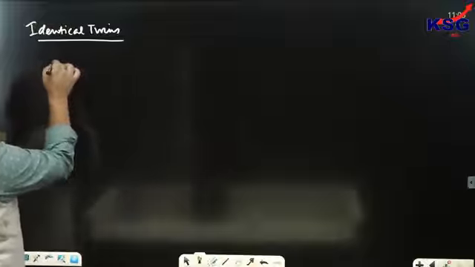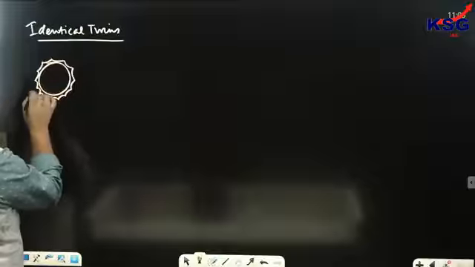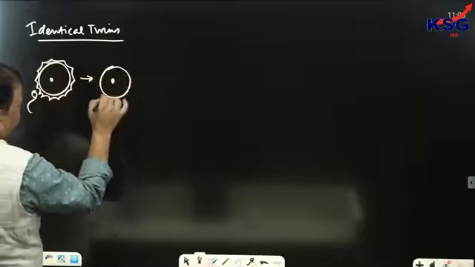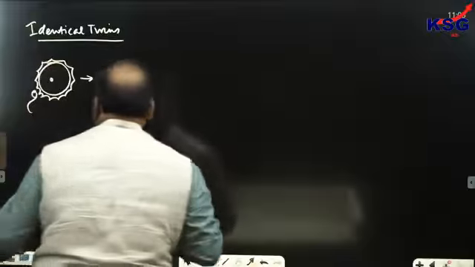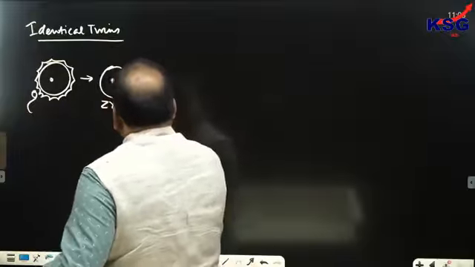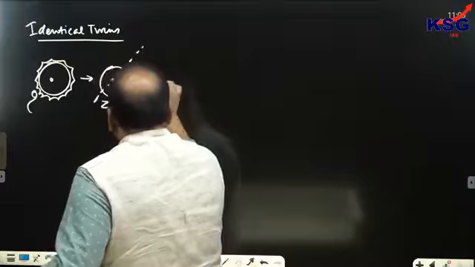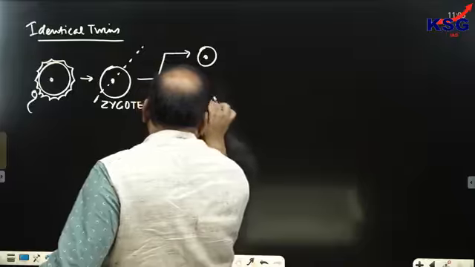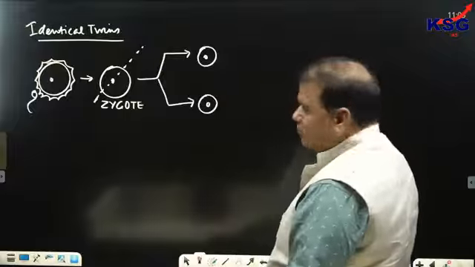Suppose this is an egg which has been fertilized by the sperm of the father, and this results in the formation of a zygote, which would obviously be developing into a baby. But what happens? Sometimes division takes place in the zygote itself. And when division takes place in the zygote itself, two identical zygotes would be formed.